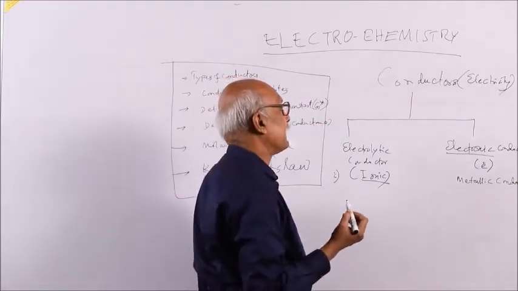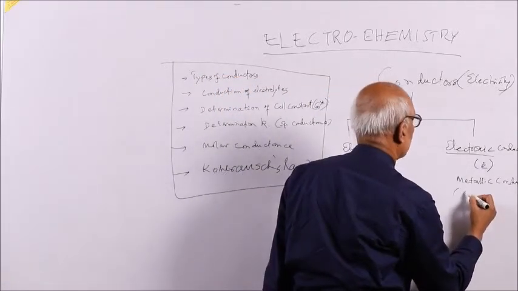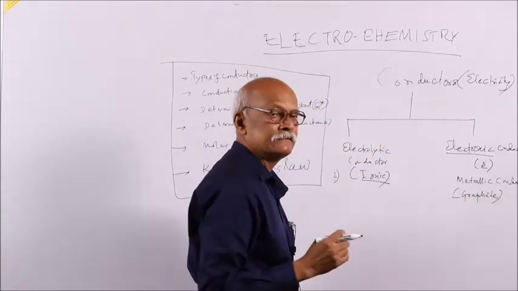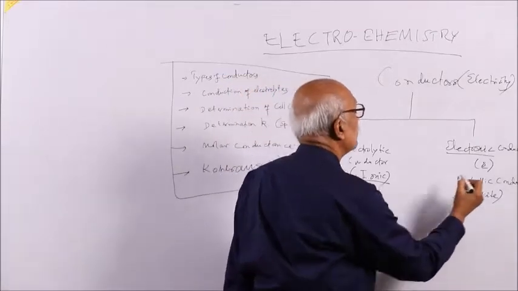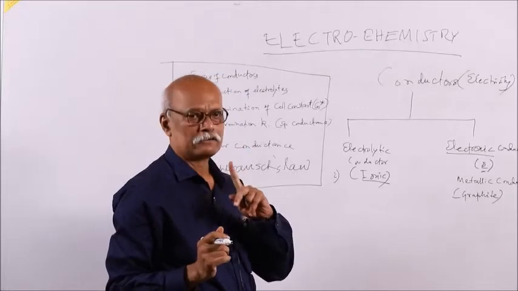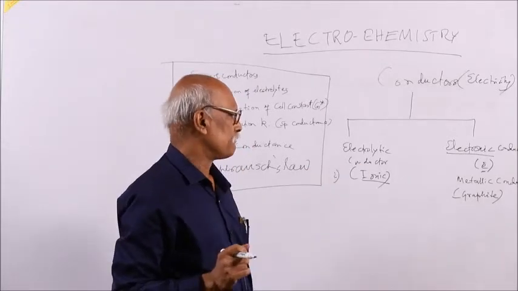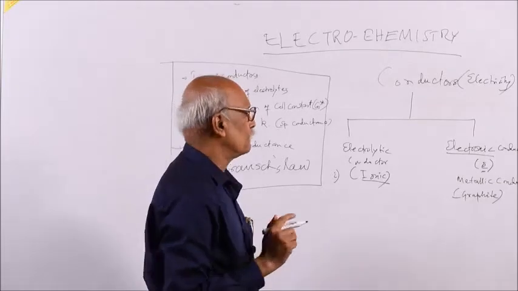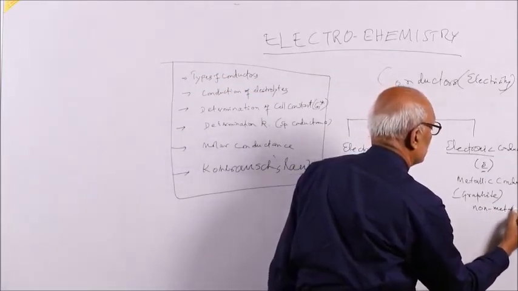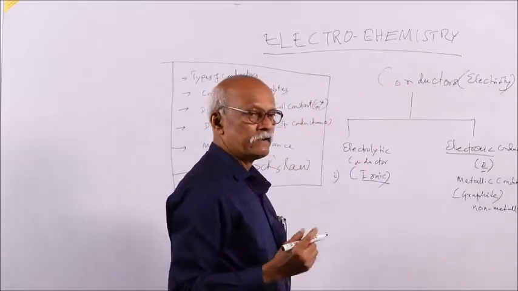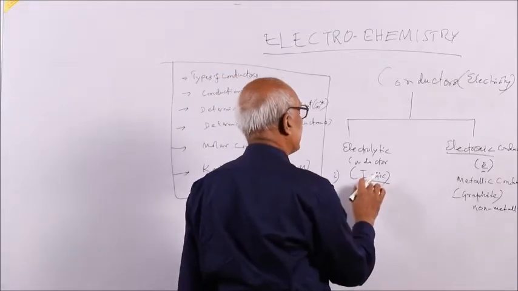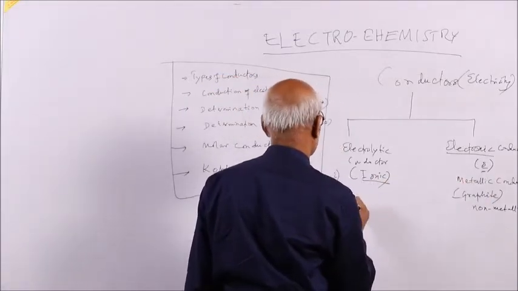But there is an exception among non-metals: think of the case of graphite. Suppose you are asked what type of conduction graphite shows. In graphite also, electrons are responsible for conduction, so that is also an electronic conductor. This is an exception: though it is a non-metal, it is an electronic conductor. This is the first difference. Here ions are responsible, here electrons are responsible.